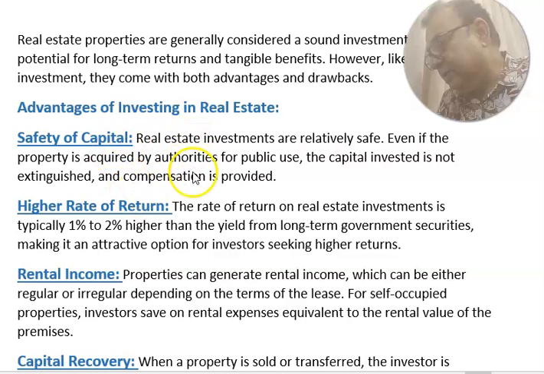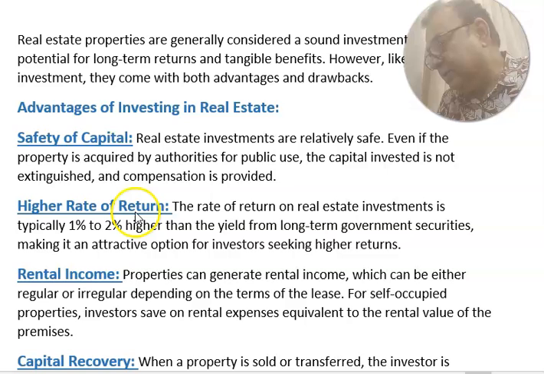To put it in simple language, if you purchase a property for 50 lakhs, after 5 years you will get more than the capital value of 50 lakhs, say 10 lakhs more. So there is safety of capital. In the share market, it is not possible. If you are buying shares worth 5 lakhs, the value may go to 8 lakhs, or it may go down to 3 lakhs also.